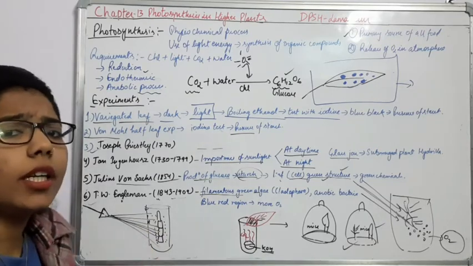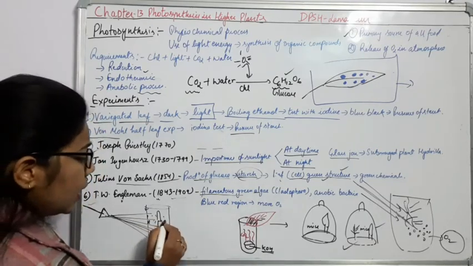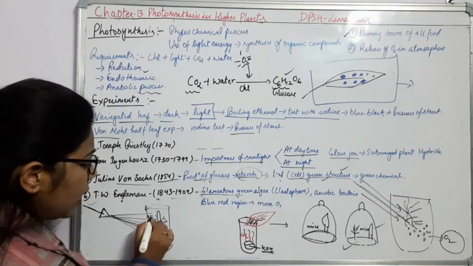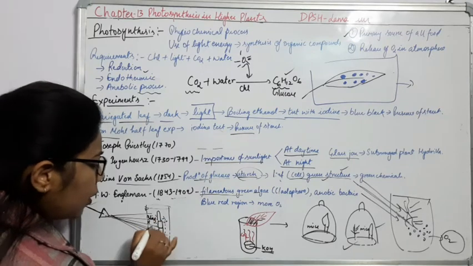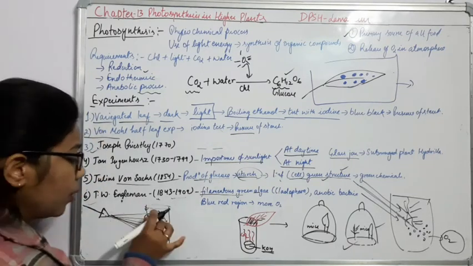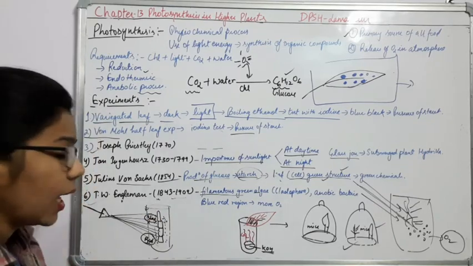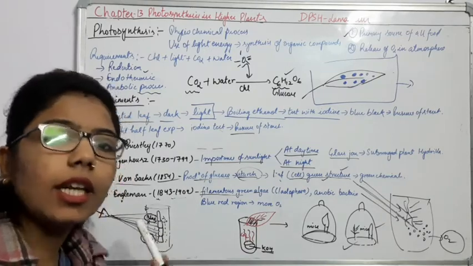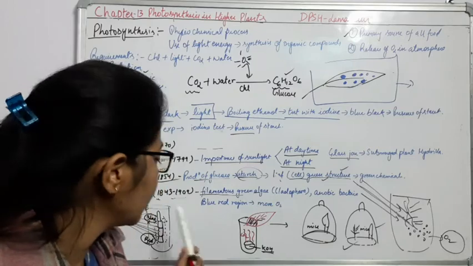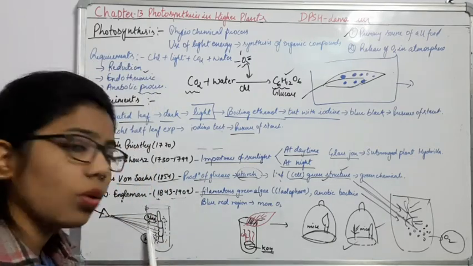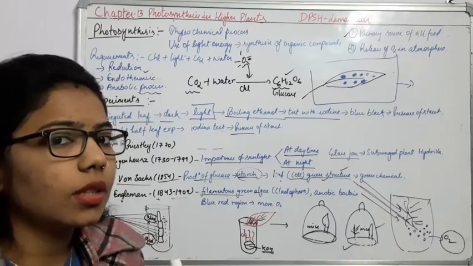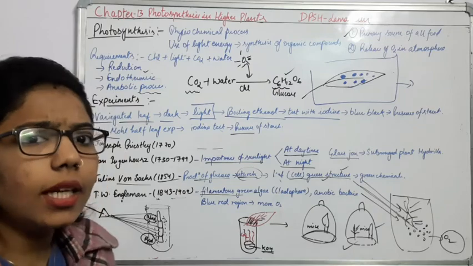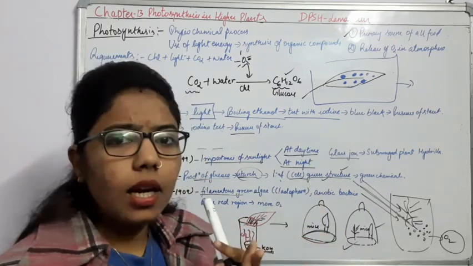So the majority of the aerobic bacteria accumulated in which part? In the blue part as well as the red part. In the blue as well as the red zone, we concluded that there is more accumulation of aerobic bacteria around this Cladophora. So what have we concluded from here? These two zones are very important for photosynthesis. Why? Because more oxygen is there, and we have already discussed that we look at two things: starch as well as oxygen.